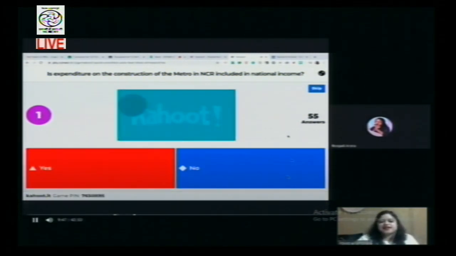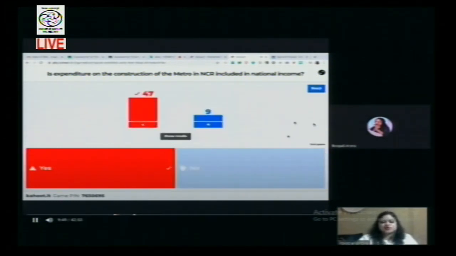You can see there are 55 answers. There's so many, 53. Just on the you can hear of the metro in NCR. It is purely a final investment which is done by the government. So it is nothing but one of the components of GDCF, Gross Domestic Capital Formation. So it is very much included under expenditure method in national income.